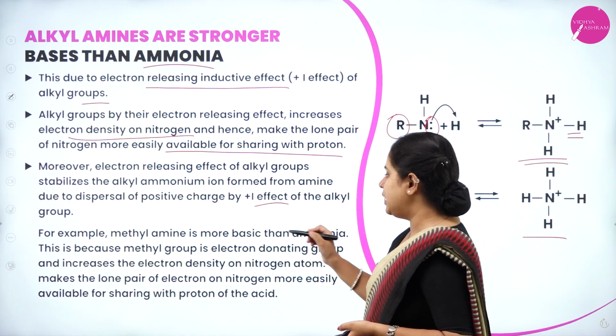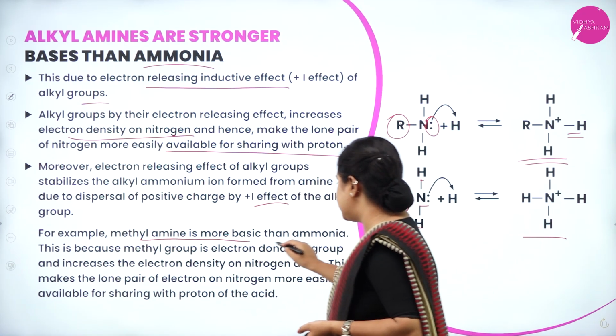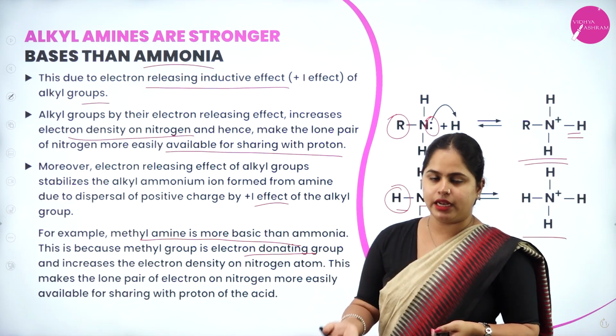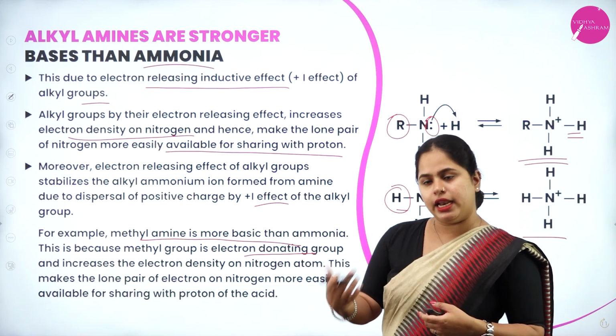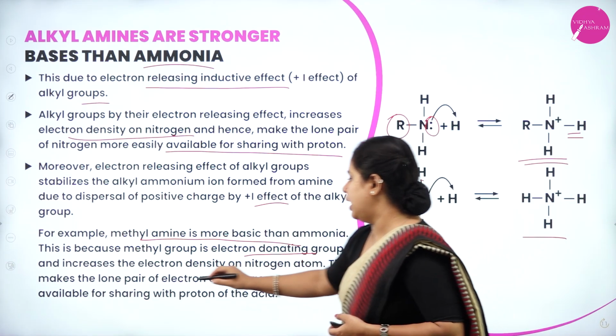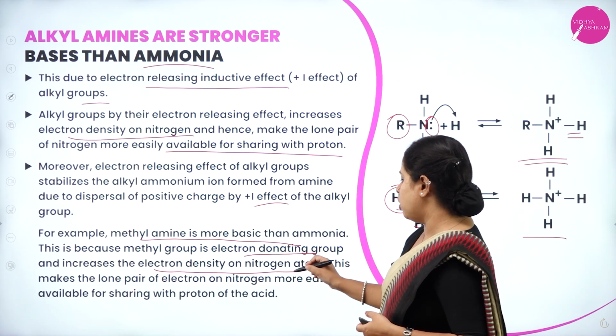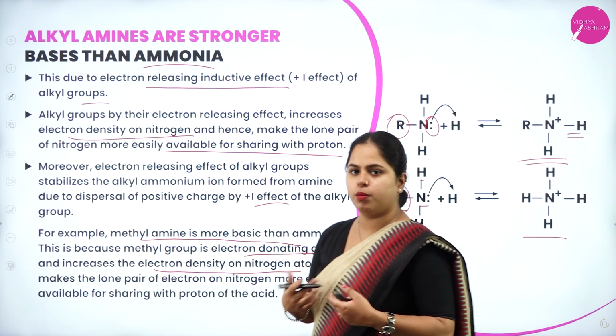For example, methylamine is more basic than ammonia. This is because the methyl group is electron donating. Methyl group is an alkyl group, right? It is electron donating and increases the electron density on the nitrogen atom. This makes the lone pair of electrons on nitrogen more easily available for protonation.